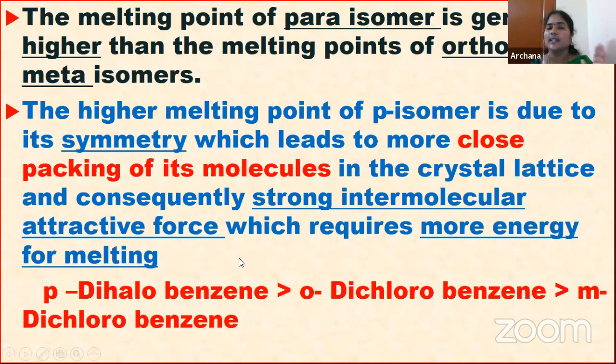Okay, children, see, why does the para isomer have the higher melting point? Because of its symmetry. Due to its symmetry, what is happening? Close packing of the molecules in the crystal lattice. When there is close packing of molecules in the crystal lattice, what is happening?